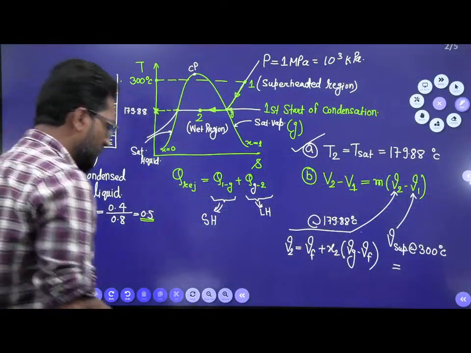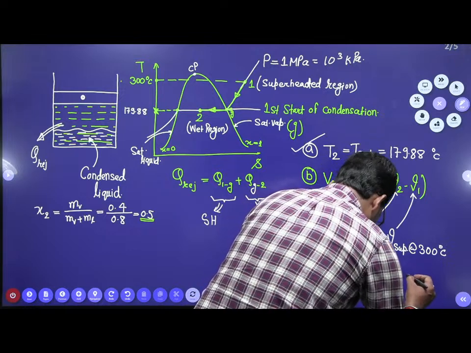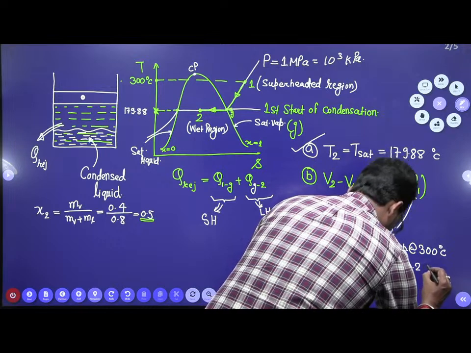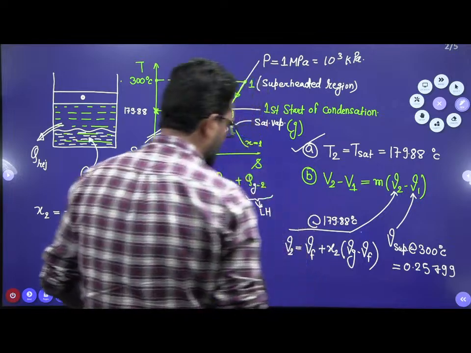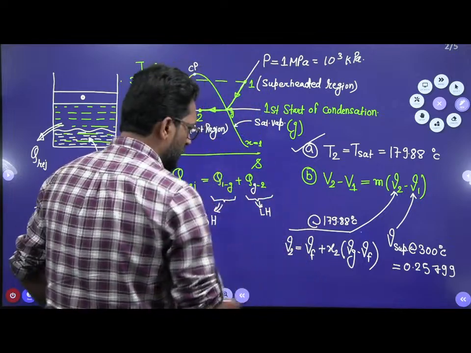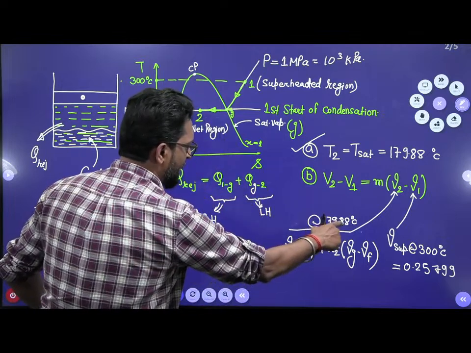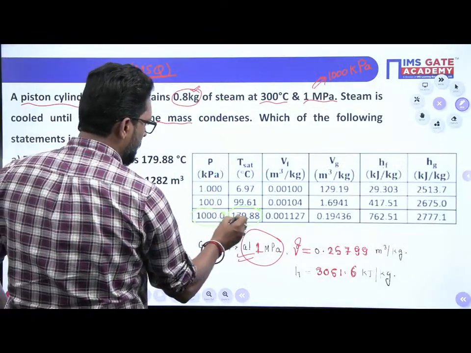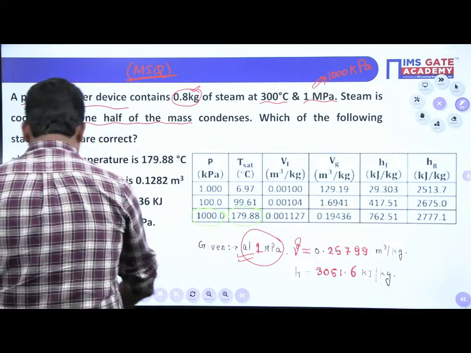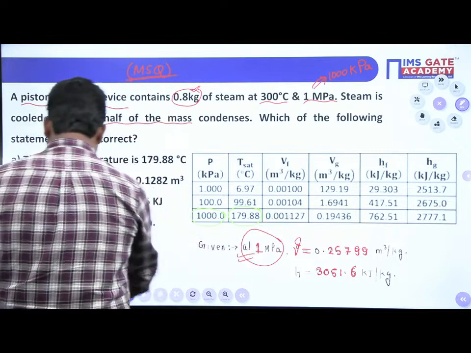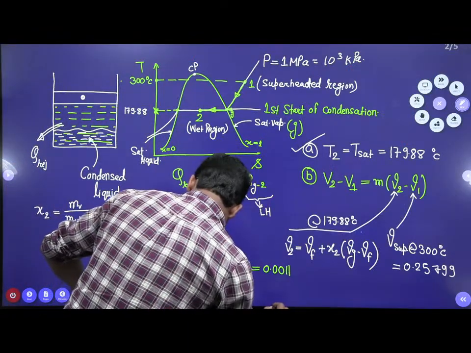So superheated V1 is 0.25799. Now what is Vf at 179.88? 0.001127.